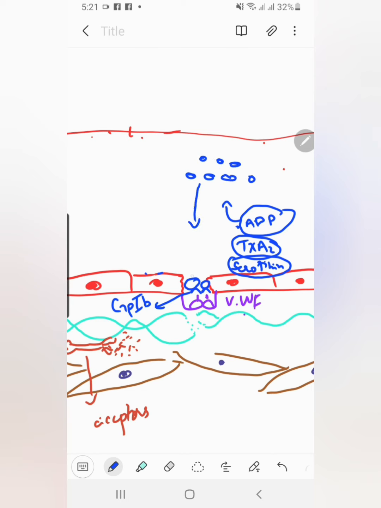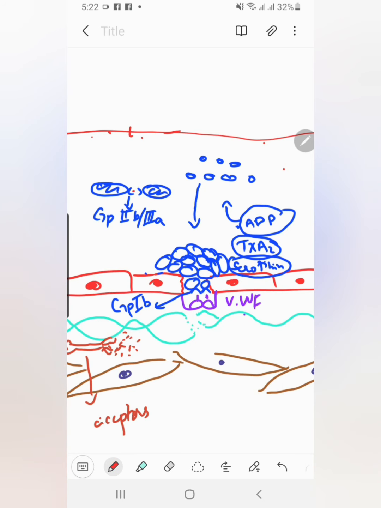Now the ADP that is released from these platelets will cause the activation of the platelets that are running in the stream and will cause them to become sticky and swollen, hence forming a plug and getting attached to the already attached platelets. The platelets attach with each other through a receptor which is known as glycoprotein 2B 3A. They do not get connected with each other directly through these receptors. Rather, a fibrin thread is present between these receptors and causes the platelets to get attached with each other.